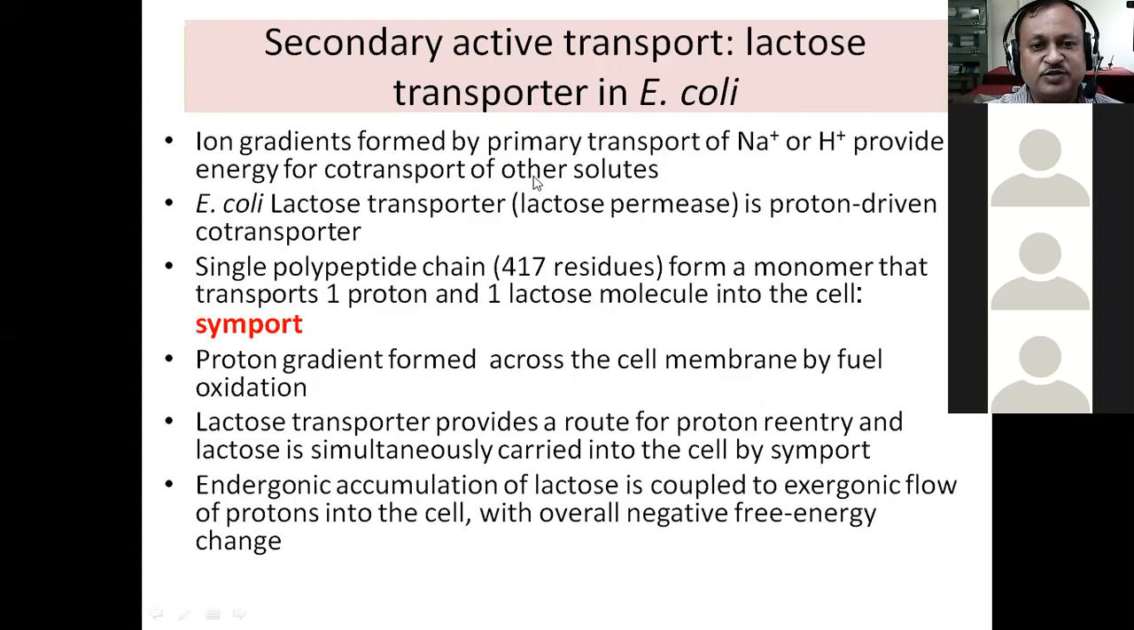Yeah, it is here. So this is an example of secondary active transport. Do you remember what secondary active transport is? It is a transport in which one of the molecules or ions was already transported by primary active transport. When that molecule or ion comes along the concentration gradient, it is going to carry the molecule of our interest, for example lactose in this particular case. So let us see how this lactose transporter works. It is also called lactose permease. I think you have already studied this example sometime in your BSc.